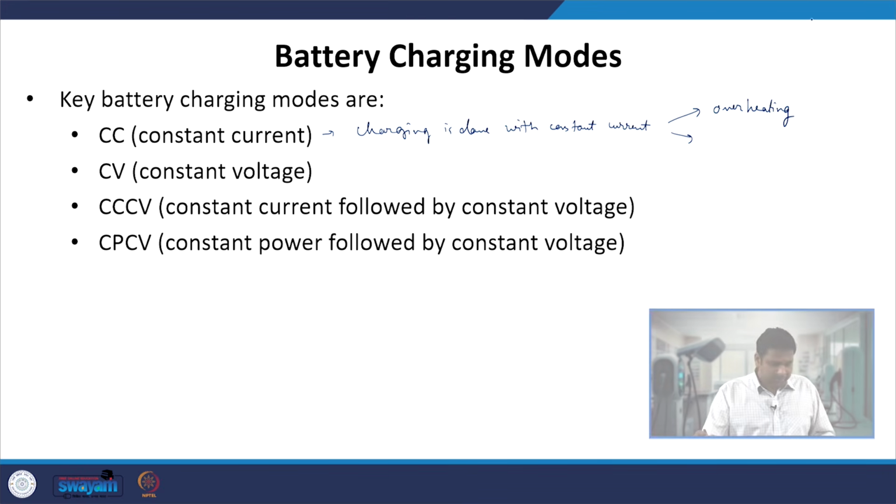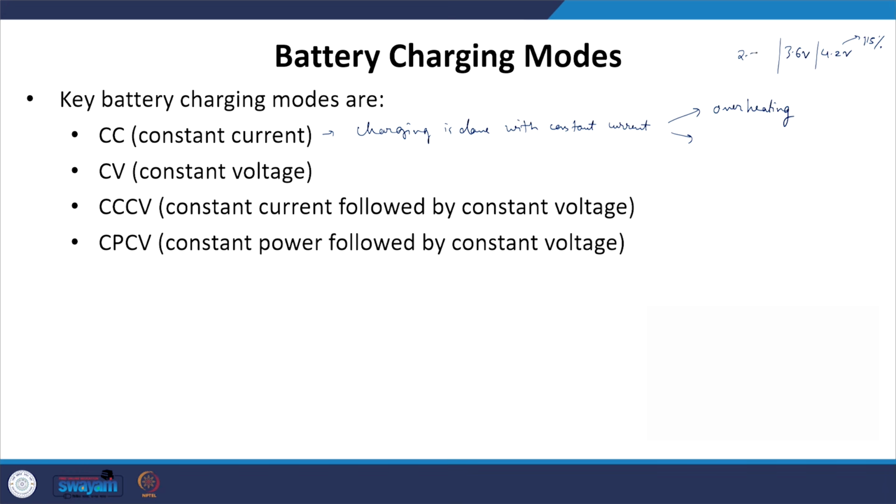For example, if we take a standard lithium ion cell, it has a nominal voltage of 3.6, which goes maximum up to 4.2, which is nearly 115% of 3.6. And whenever it is discharged, generally we allow it to go down to 2.7 volt, which is nearly 75% of 3.6 volt.